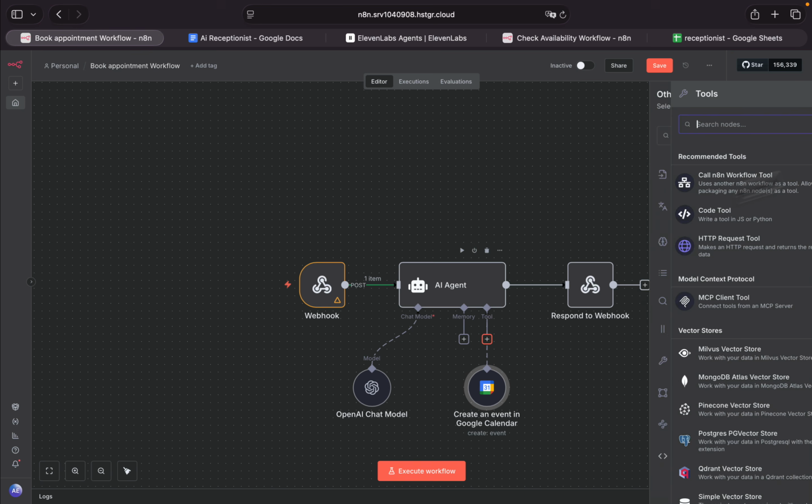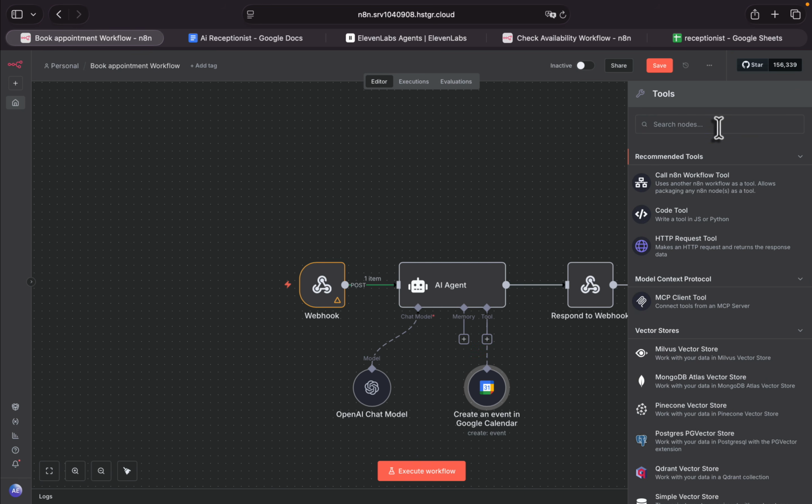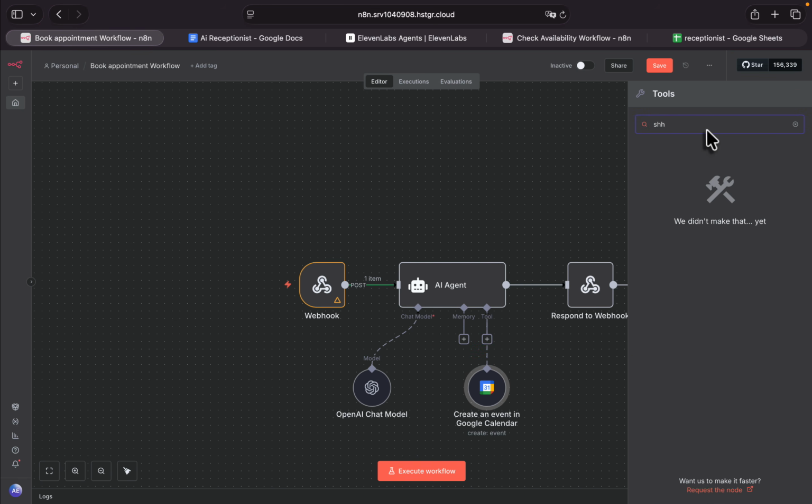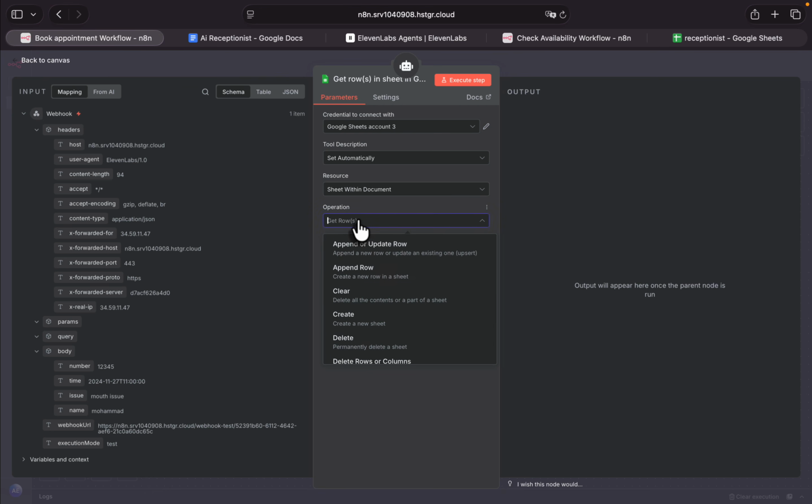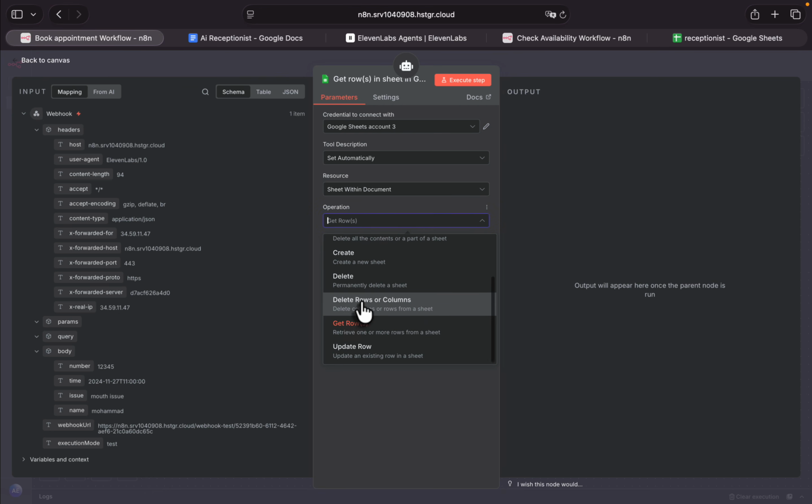Now, back to n8n. For the tools section, let's add a Google Sheet here. We've already added the connection in this section. And for the documents, I want to actually append row. I want to add rows.